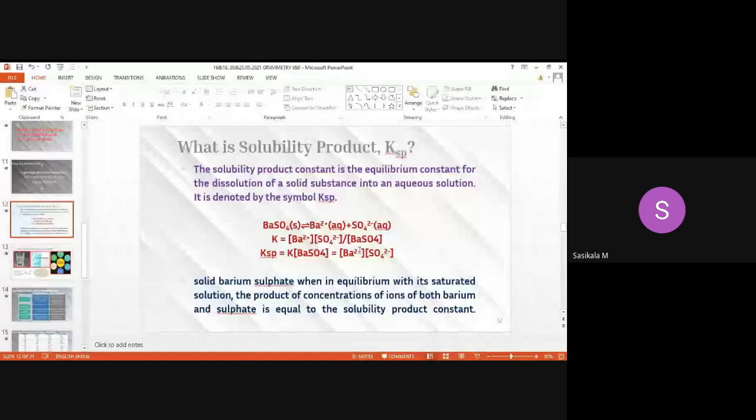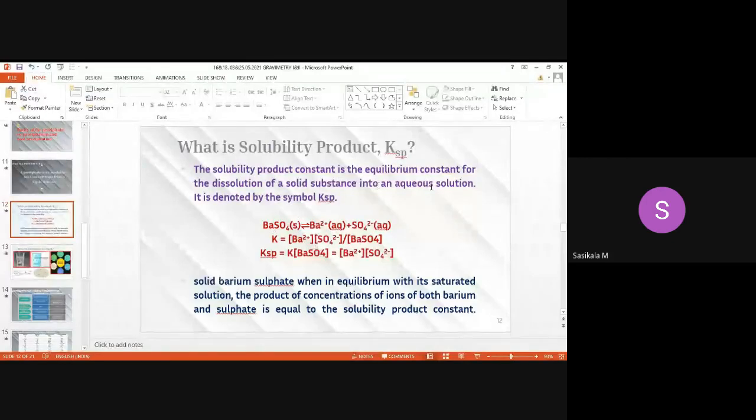So what is the solubility product constant? It is the equilibrium constant for the dissolution of a solid substance into an aqueous solution. Dissolution represents the solubility of this precipitate, the dissolving character of this barium sulfate. The solid substance here represents barium sulfate going into an aqueous solution.